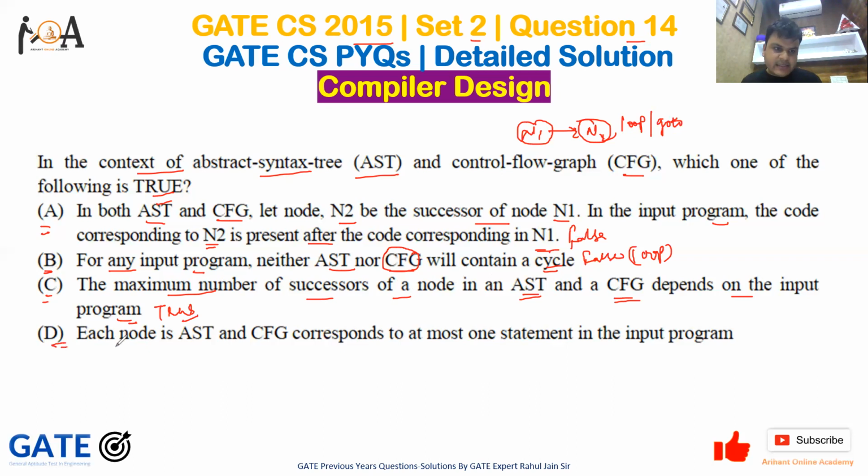And option D is, each node in AST and CFG corresponds to at most one statement in the input program. So this is false, because each node in AST and CFG may correspond to a number of block statements, right? That is why it is false. So option C is the correct answer for this GATE question.